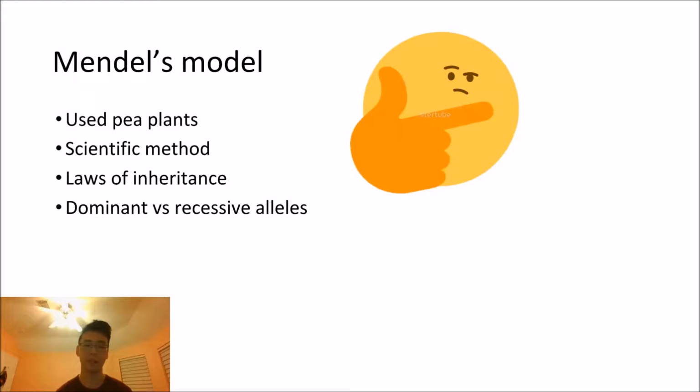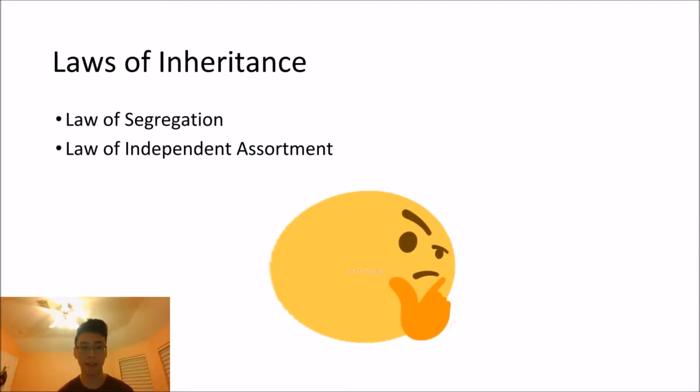He found out that there are two kinds of alleles, dominant and recessive. Dominant ones are expressed through physical traits, but the recessive ones, while they are passed down, are not actually physically expressed. The laws of inheritance are the law of segregation and the law of independent assortment.